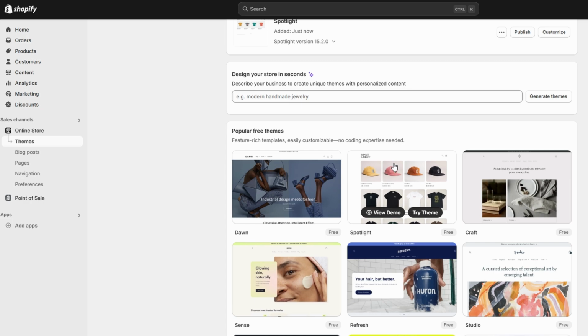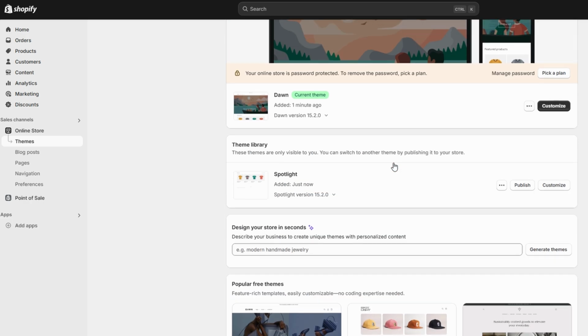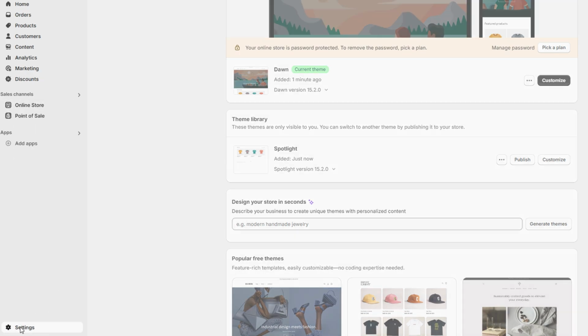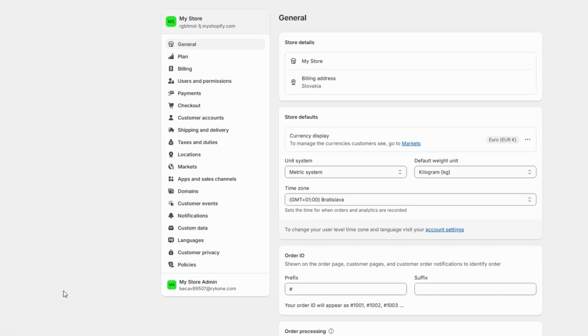To begin using metafields in Shopify, first head over to your Shopify admin dashboard. On the bottom left corner of the screen, you'll find the Settings option. Click on it. Once you're in the Settings menu, you'll notice a section called Custom Data. This is where metafields are located, and by clicking on it, you'll be able to explore the different types of metafields that Shopify allows you to create for your store.